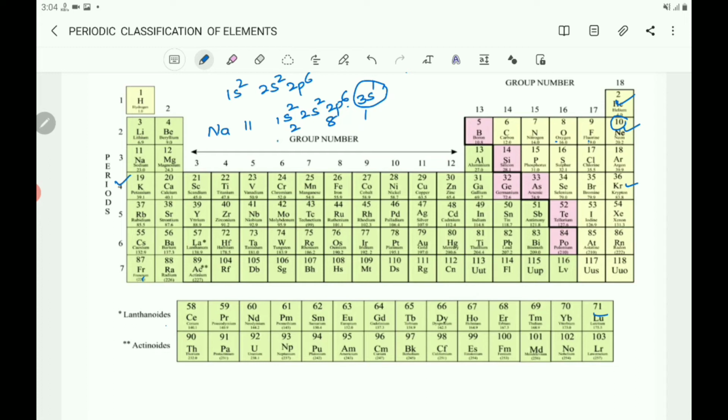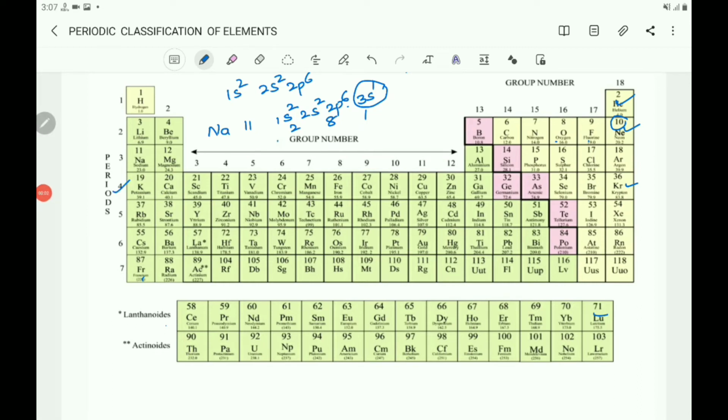That is, in the fourth shell, potassium is having 1 electron, calcium 2, and in this way, krypton is having 8 electrons in its outermost shell. So all these fourth period elements are having 4 shells, K, L, M and N shells.